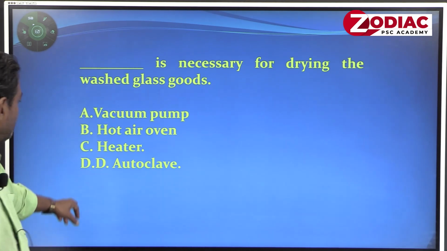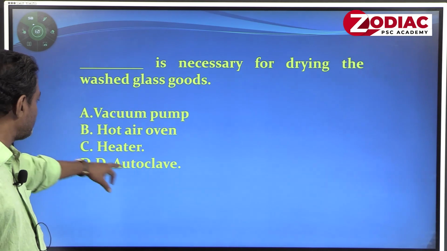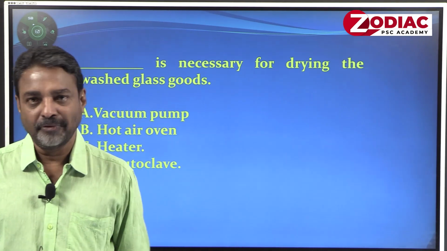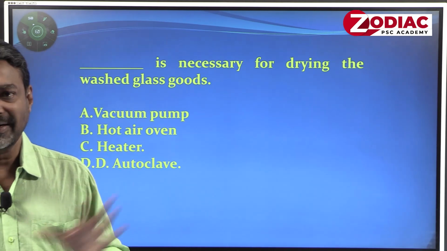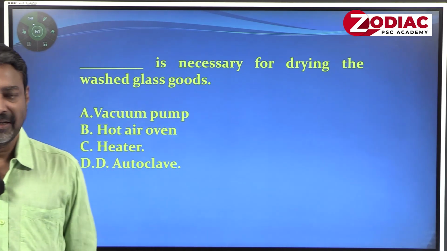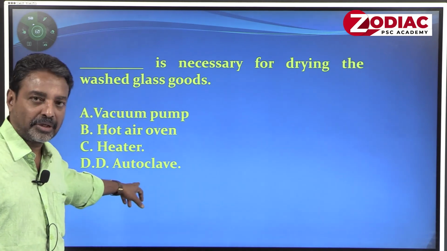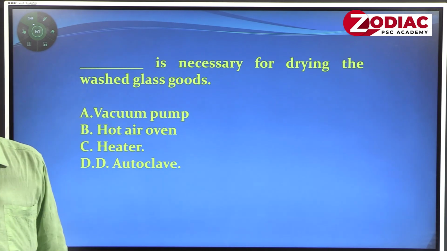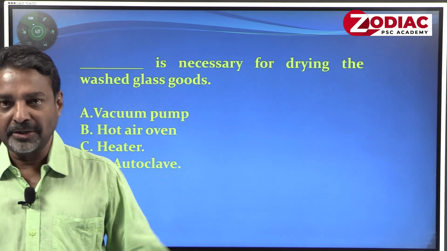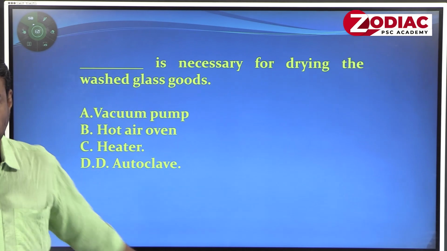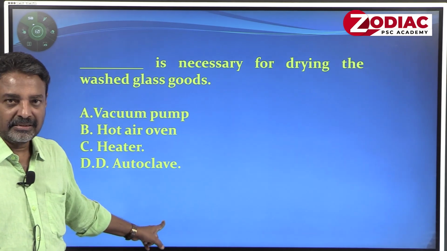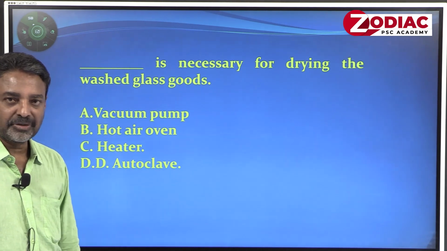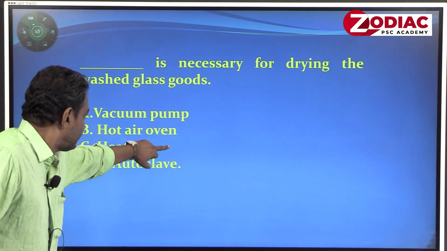For drying, you go for hot air oven, which removes the water content. Don't go for autoclave, because autoclave is meant for sterilizing. Once you want sterilizing, you go for autoclave. Otherwise, drying is done by hot air oven. So the answer is option B.